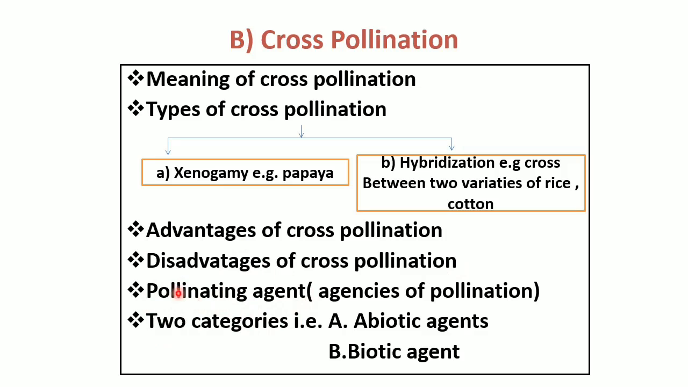Now another point is pollinating agent. So what is meant by pollinating agents? The another term is agencies of pollination. So without agent, the process of pollination cannot take place. So basically the pollinating agents are classified into two categories. First category is called as abiotic agent. Second is called as biotic agent.